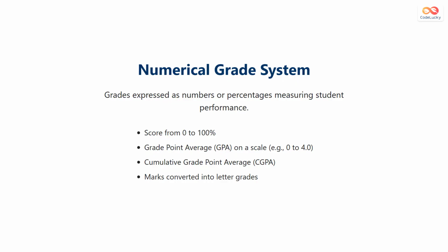Numerical grade system uses numbers or percentages. Scores go from 0 to 100%. Grade point average, or GPA, uses a scale like 0 to 4.0. Marks from tests convert to these numbers.